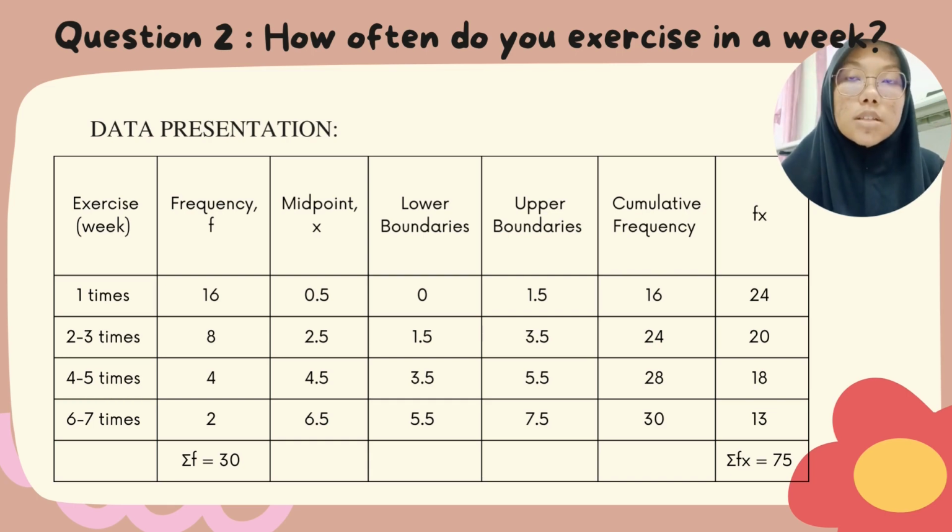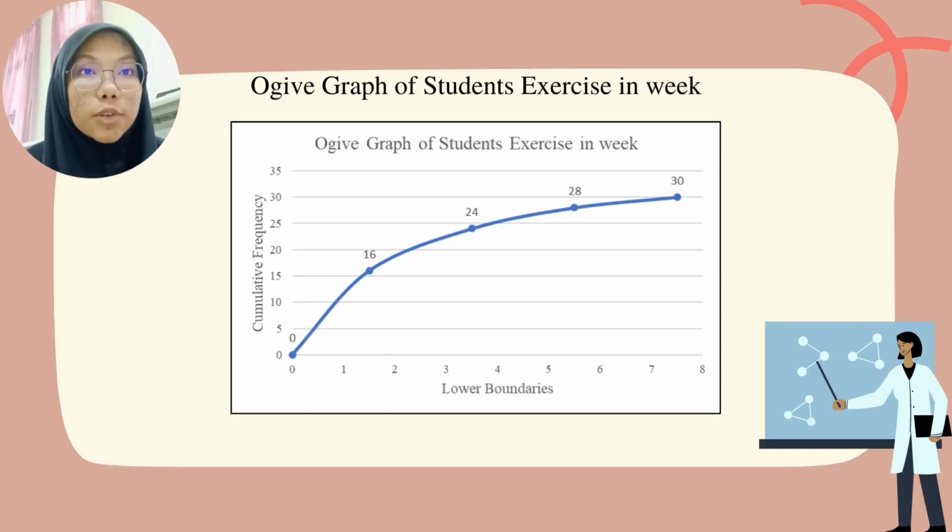How often do you exercise in a week? So here are the options for the answer: once a week, 2 to 3 times a week, 4 to 5 times, and 6 to 7 times a week. And we have a total frequency which is 30. 30 is the total number of students who had answered this survey. So here is an OGIF graph of KPMI Molek students who exercised in a week. At the x-axis we have the lower boundaries class, and at the y-axis we have the cumulative frequency.